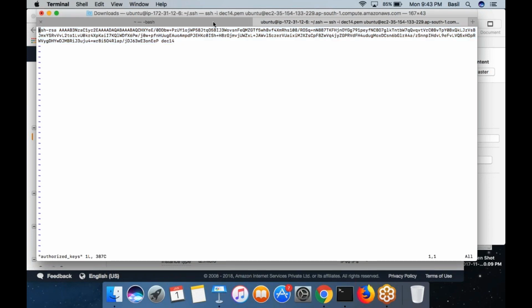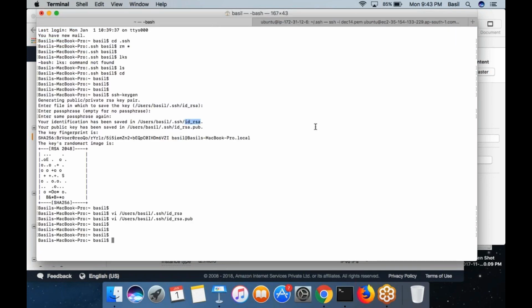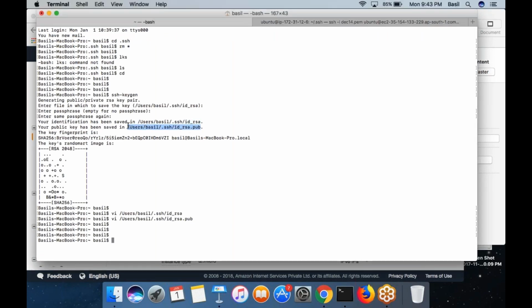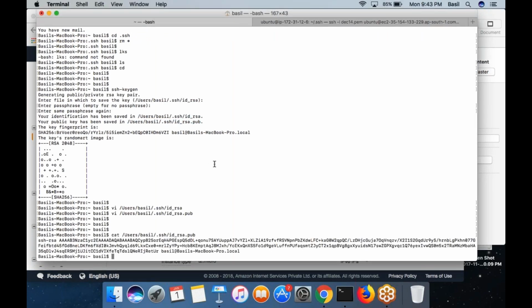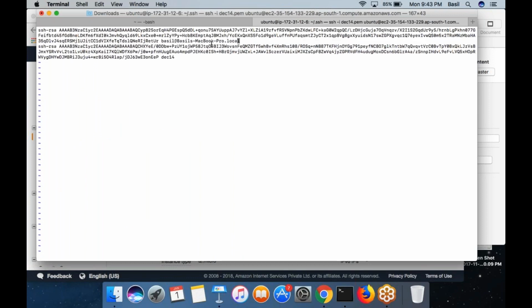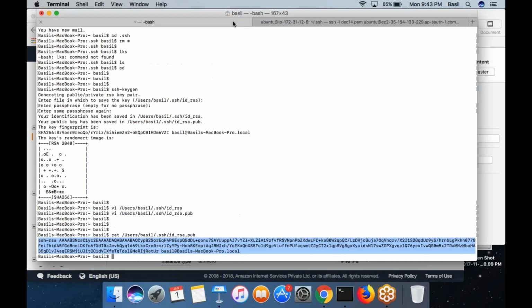Okay, now what I want to do is, in my MacBook, I created a key pair, a private and public key. So this public key, I am going to copy from my Mac to the remote EC2 machine into the same file. I can actually put it line by line, right? Any number of public keys that you want to add to the file, you can add them line by line. So I added one more key, which is nothing but my MacBook key.